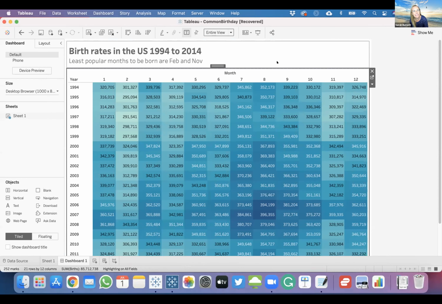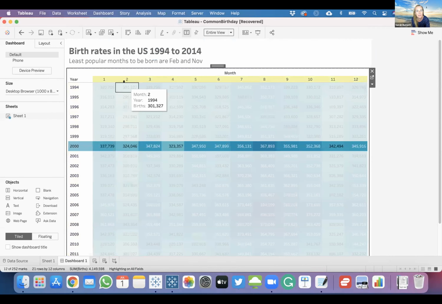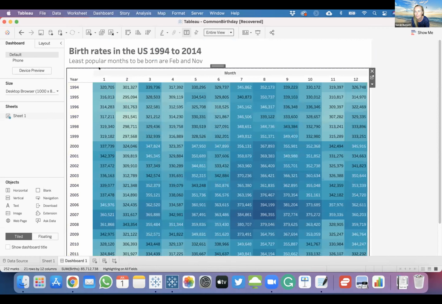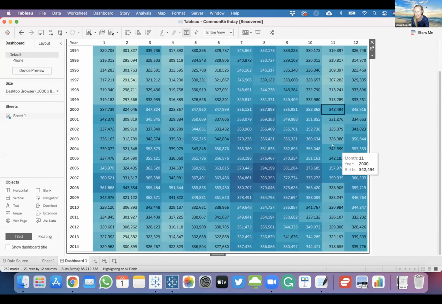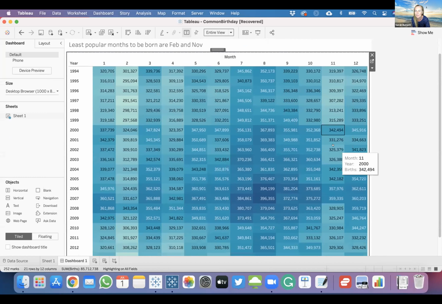So we looked at all the years going down, and we took the months across the top to form a heat map. We did want to add some of the awesome stuff that Jia just taught us, but we couldn't remember exactly how to do it, so we're all looking forward to the YouTube to learn that. But we did come up with a little bit of insight here: the least popular months to be born are February and November. So that was our insight, and that was our viz.